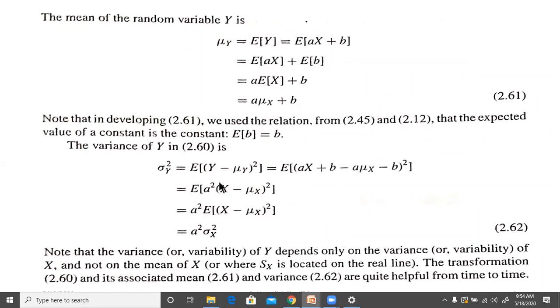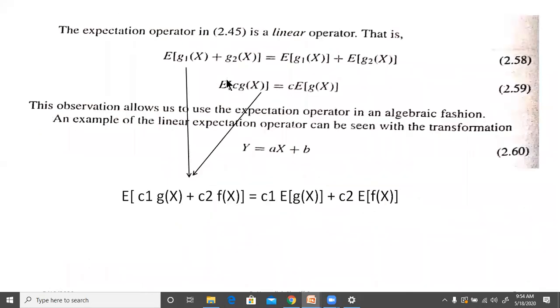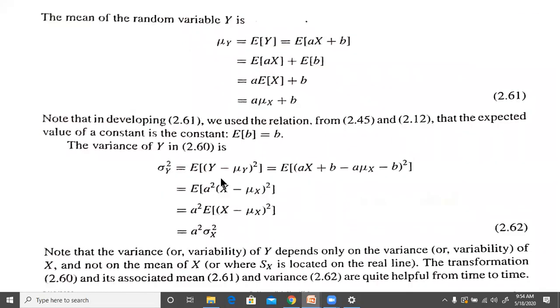And this a is just a constant, so again applying the same property, the second property, which corresponds to this, you will get a squared times the expectation of x minus mu x whole square, and that is a squared sigma x squared. That is, the variance of y will be equal to a squared multiplied by the variance of x when y is equal to ax plus b. So we can see that the variance or variability of y depends only on the variance or variability of x, not on the mean of x.